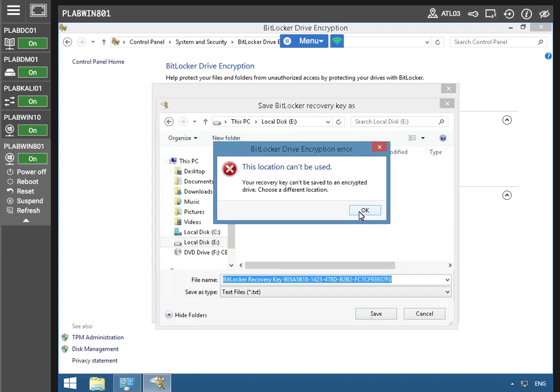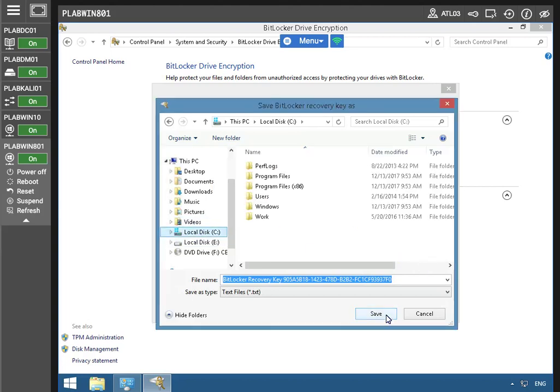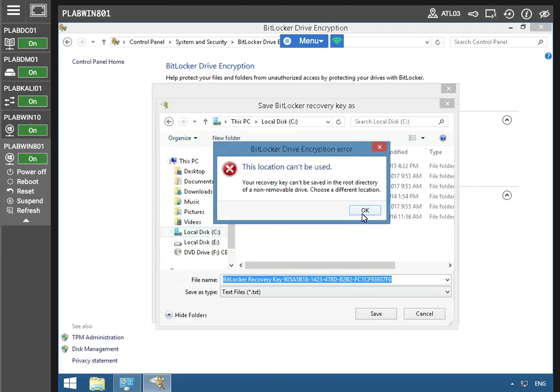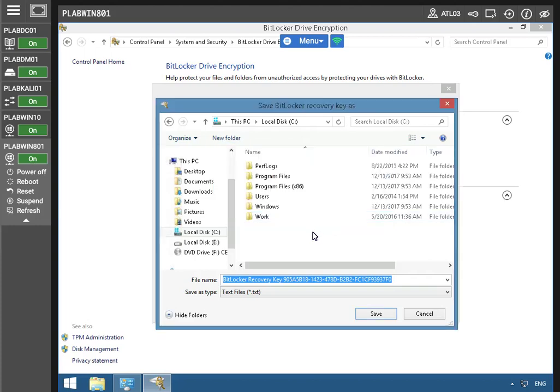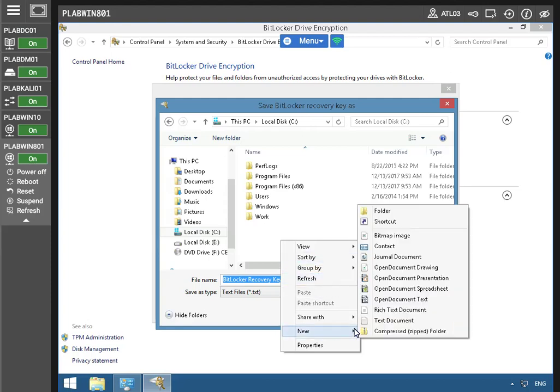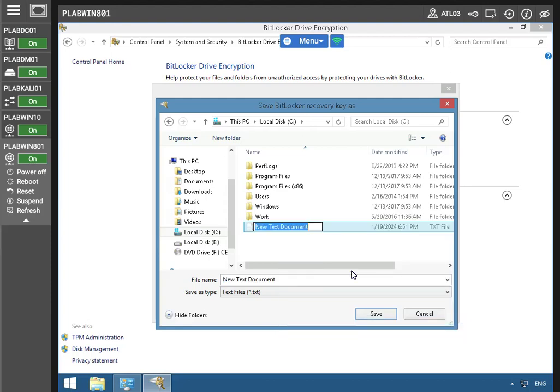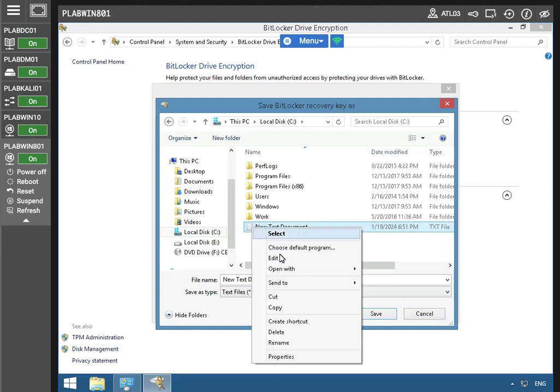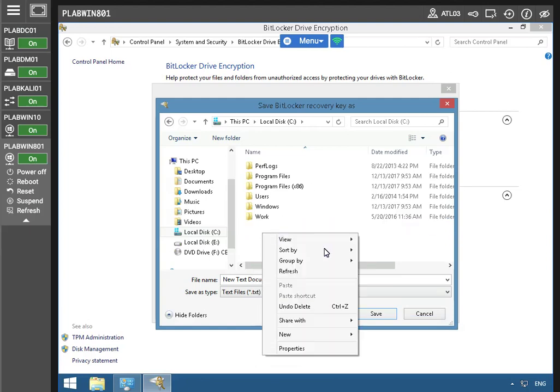I don't think it'll let me. Yeah, figure, just save it to C. You know what? That's fine.